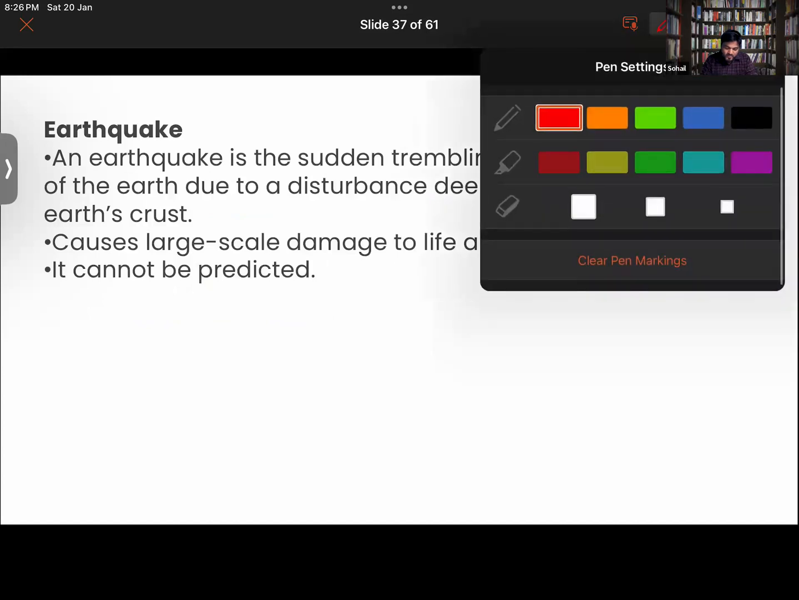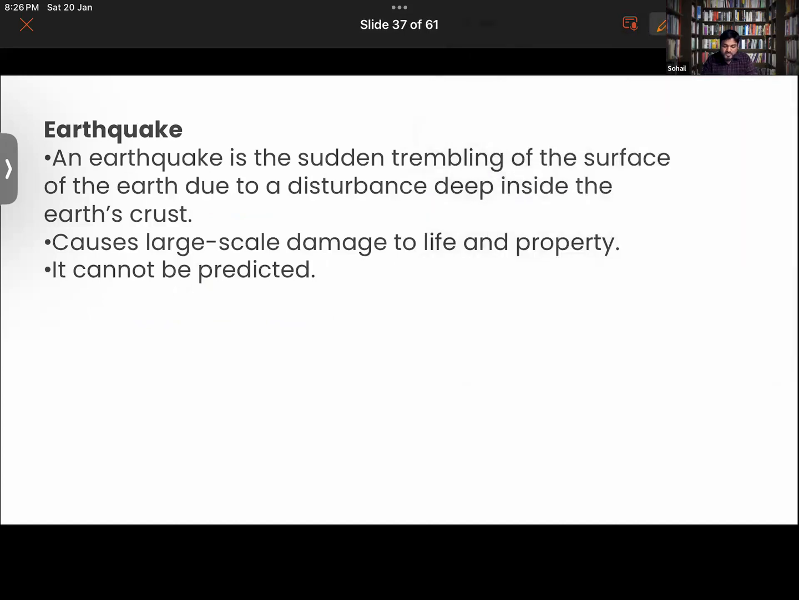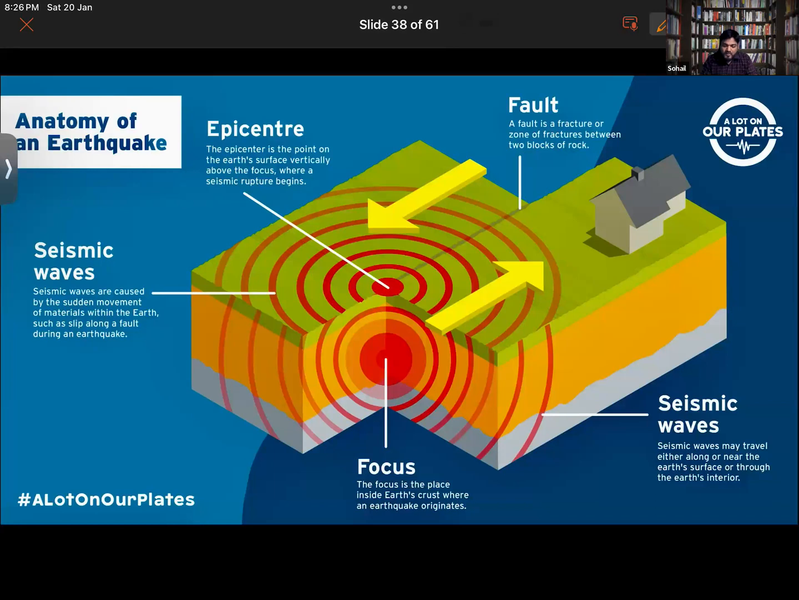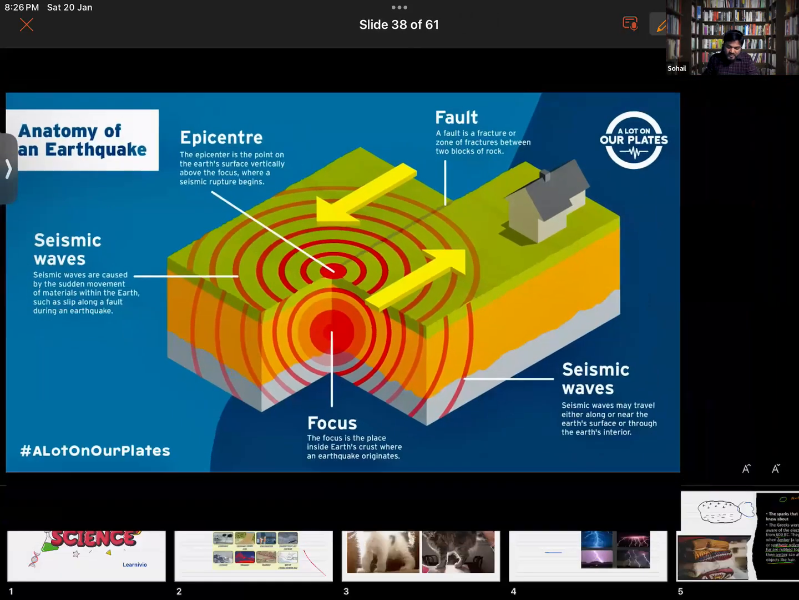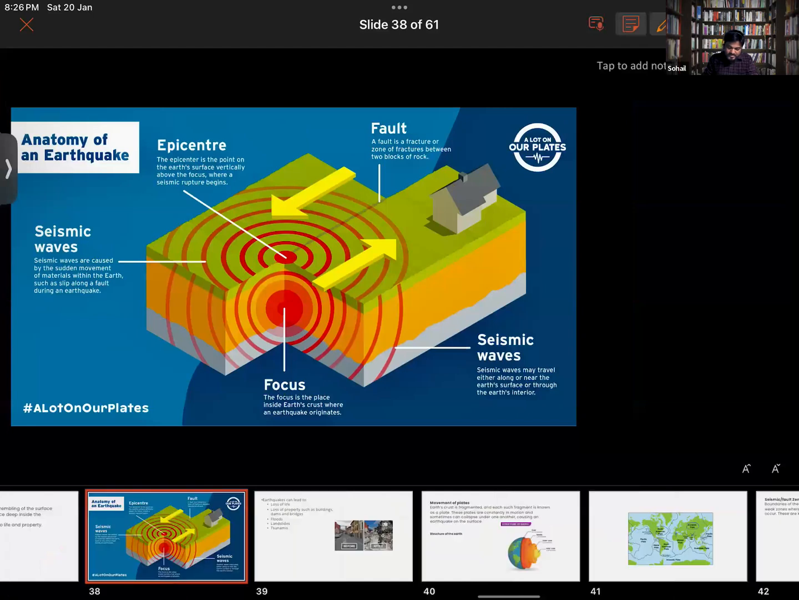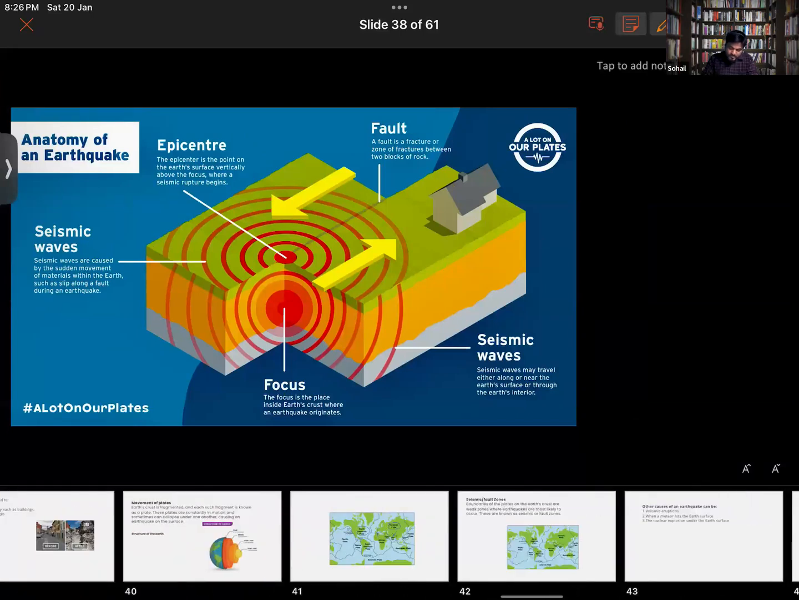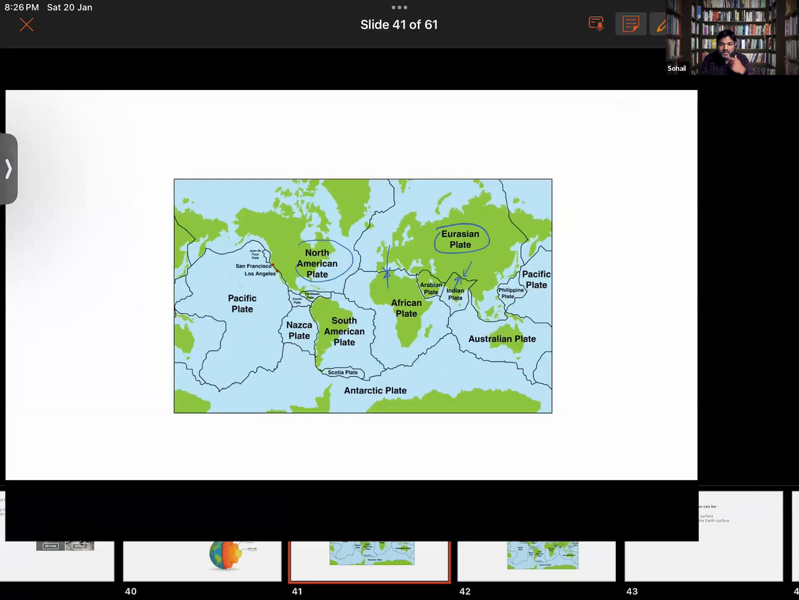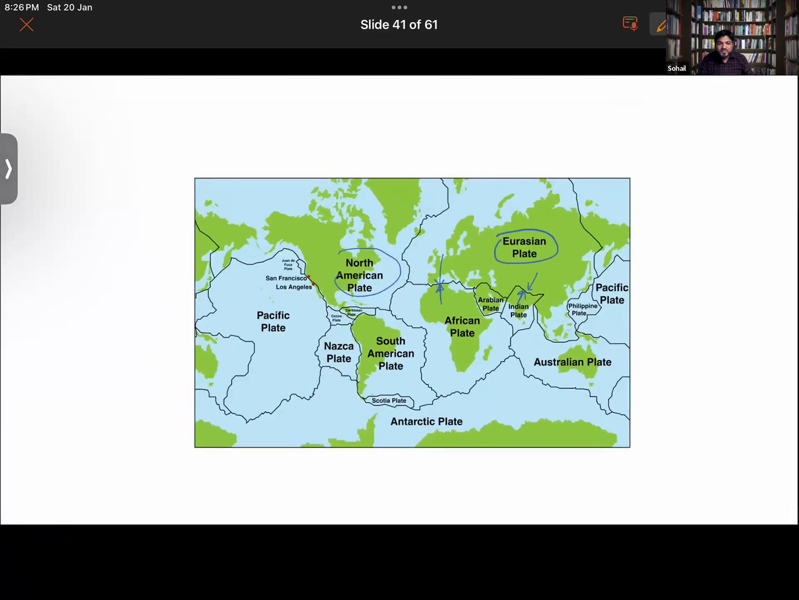Another natural phenomenon is the earthquake. Basically, our earth is divided into 7 major tectonic plates. These are the major tectonic plates. Have a look at this one. When I was discussing this earlier, I told you to remember the names of some of the plates. Have you remembered? Okay, everyone who has joined later also.